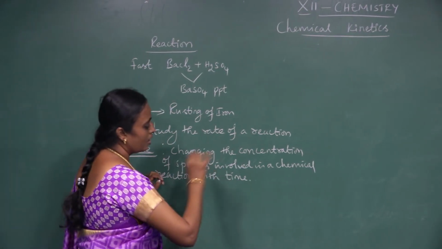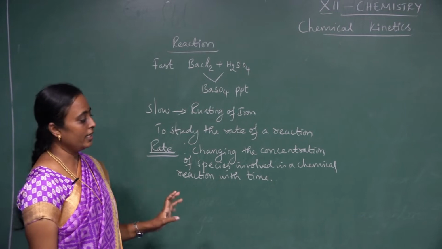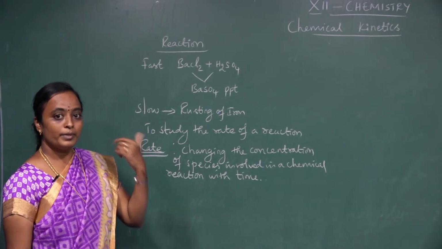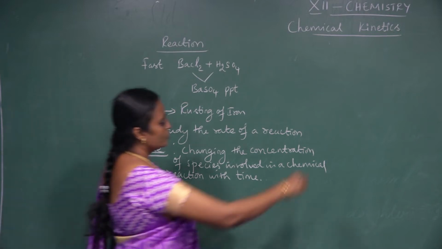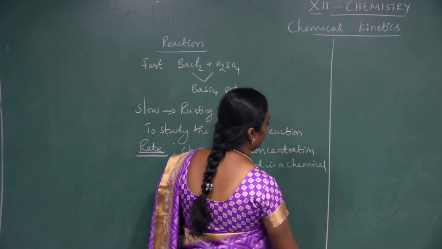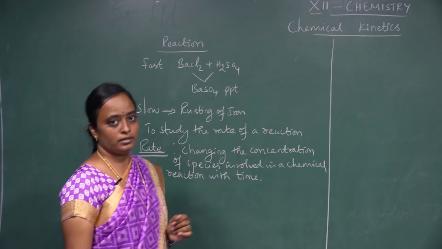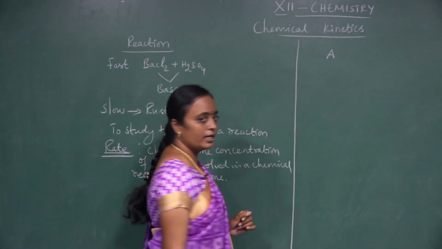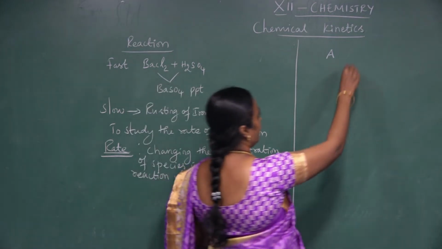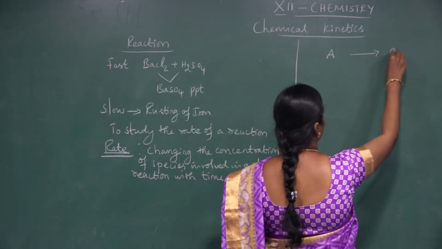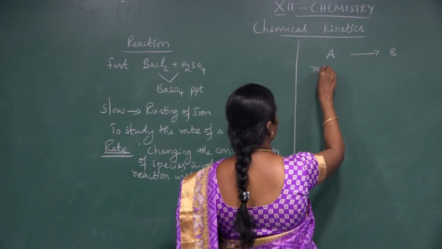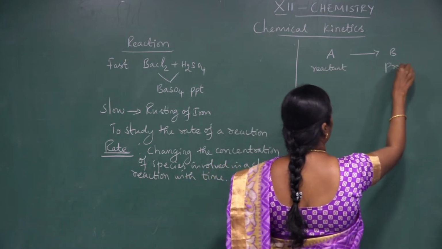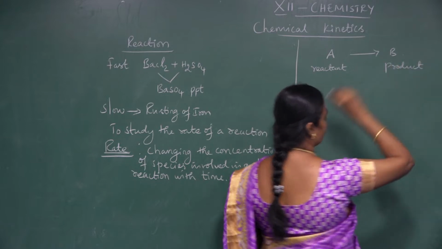Next, how will you write the rate of a reaction? How can you predict the rate of the reaction? For example, take a simple reaction where A is one reactant species and it gives B. Here there is only one reactant species, and the product is also one species formed.